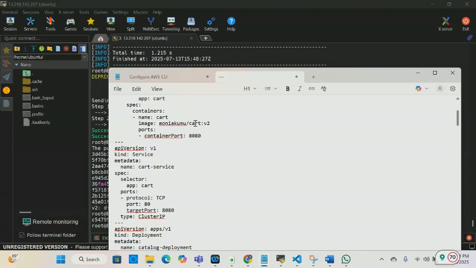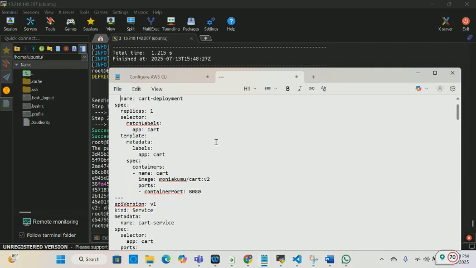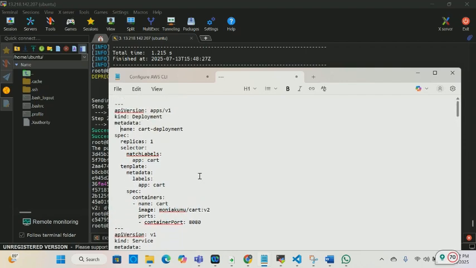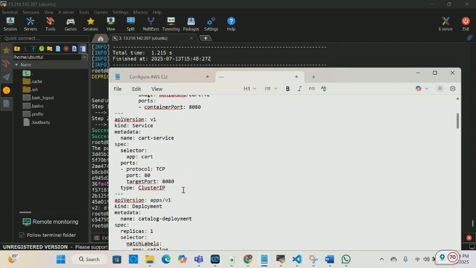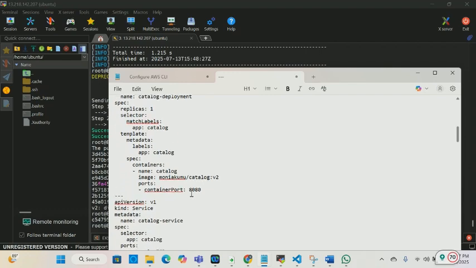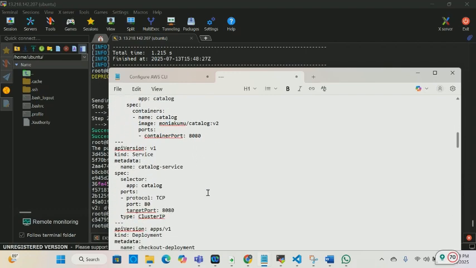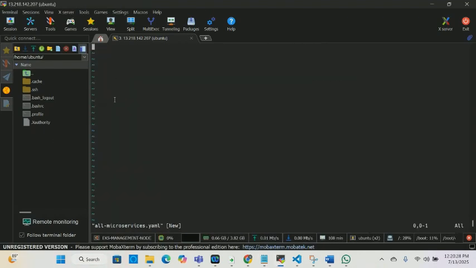So for the image, I have my Docker username, and then the microservice, which is cart, and it's v2 because I changed it since I was using v1 when I pushed the first one. And then our target port is going to be 80, and this one on port 80. And that's going to be the same for all the microservices. So I'm going to just combine everything together and then create a YAML file for us. I'm combining the deployment and the services. Then I'm going to press enter.